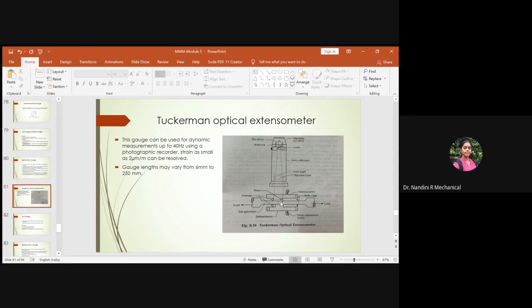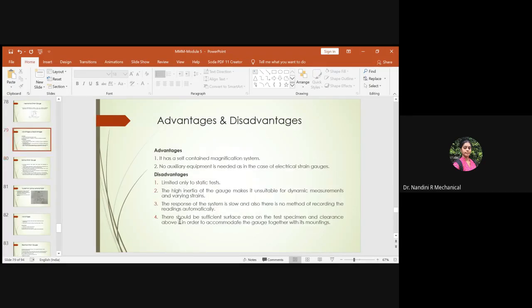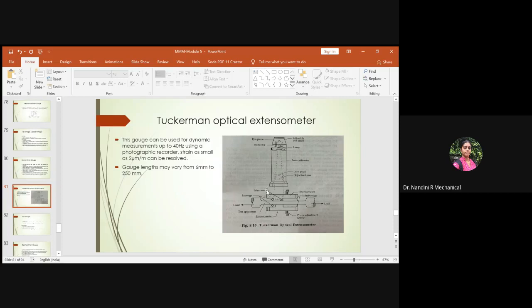So the rays of light coming through the prism will be passed through the lozenge. This works exactly like a mirror. It helps in deflecting the rays of light when it rotates due to the deformation induced in the specimen due to the subjected load. So you have to understand that. The deflection which has been induced will be measured by the extensometer, which is connected at the top surface of the lozenge. So you can see, when it rotates, the deformation will be measured by using our extensometer.